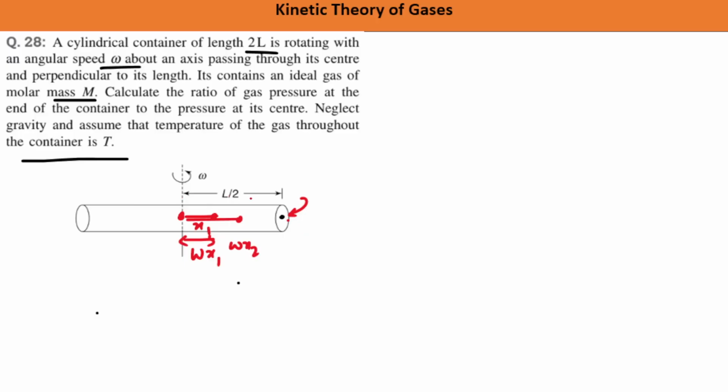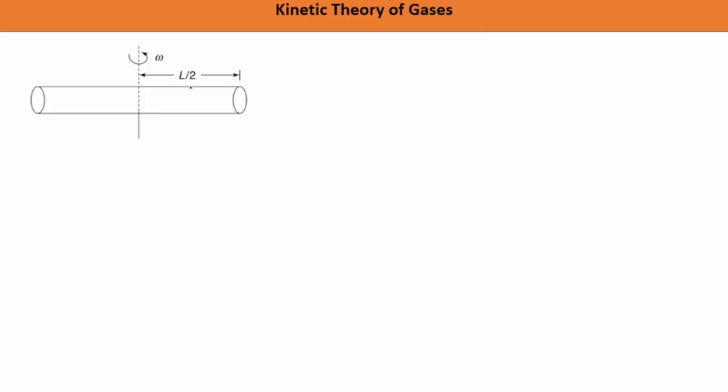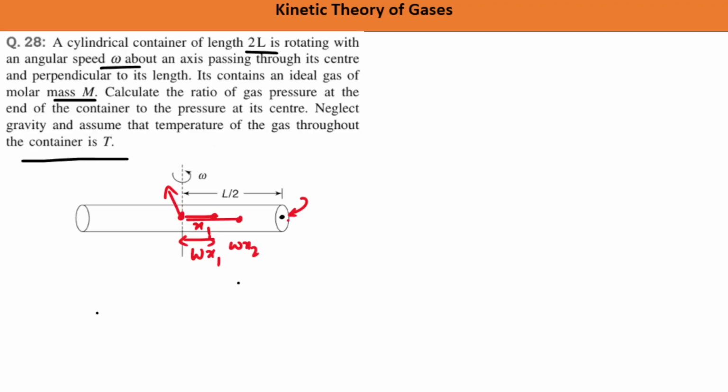Done it? And that difference in pressure, actually we have to talk about the pressure ratio at this point and at this point. So how can we calculate it? चलो देखते हैं. So let's talk about here a small area of this container. तो मैंने ये area लिया, ठीक है? Of thickness, let's say dx I am taking. So this is of volume how much? A dx. Let's say this cross-section area is A, so this is A dx. And it will have mass, right? So A dx into rho. Let's say rho is the density of the gas.